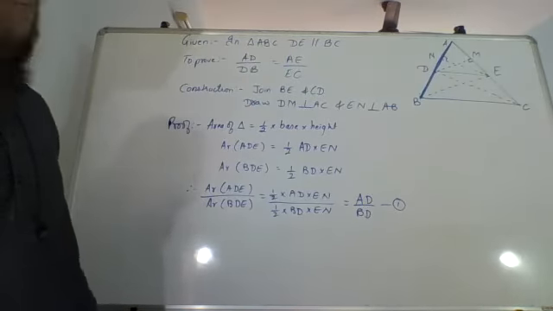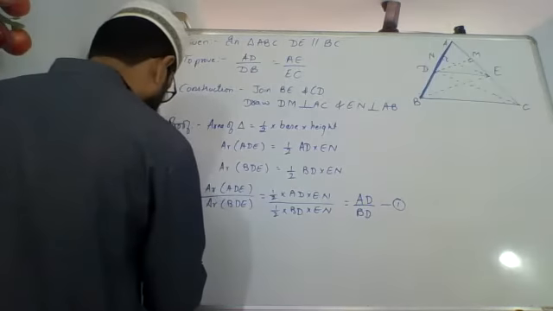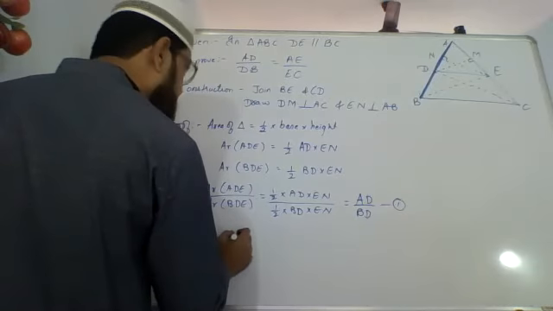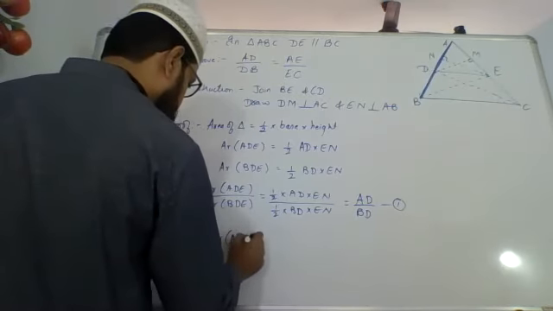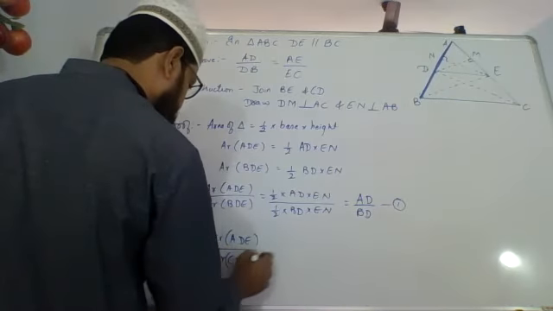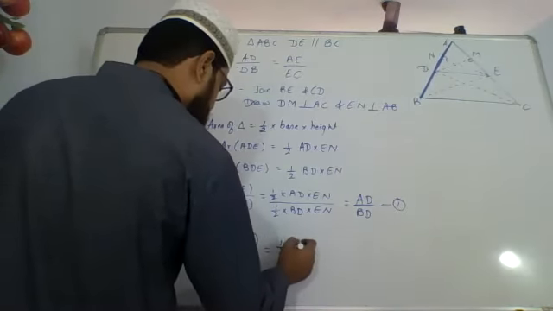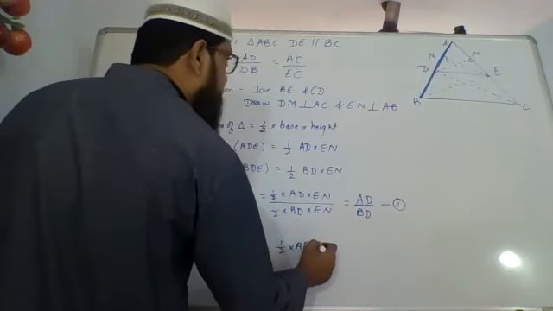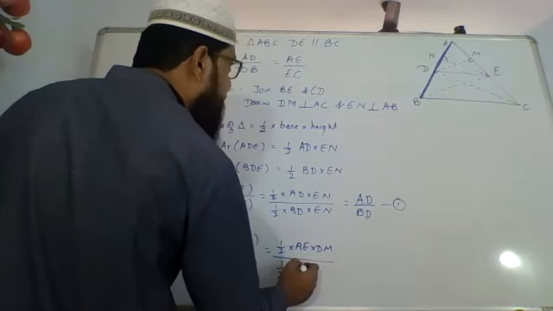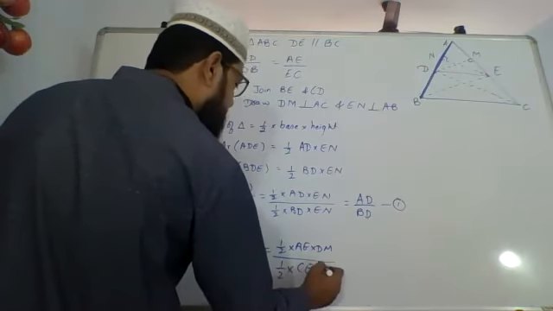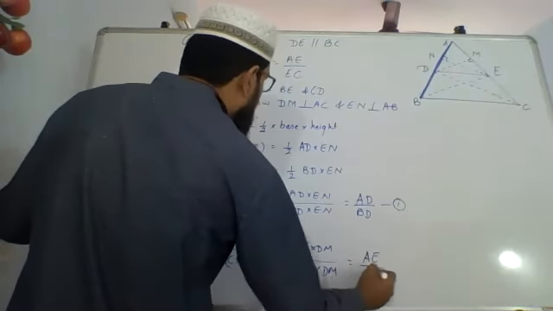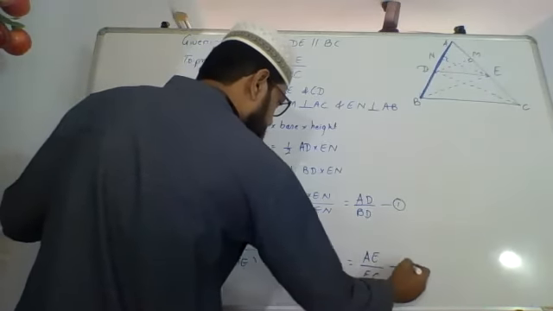Similarly, area of ADE upon area CDE equals half into AE into DM upon half into CE into DM, which is AE upon EC or CE.